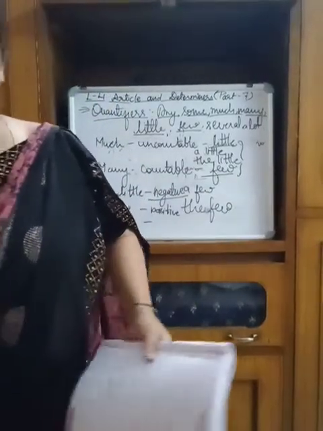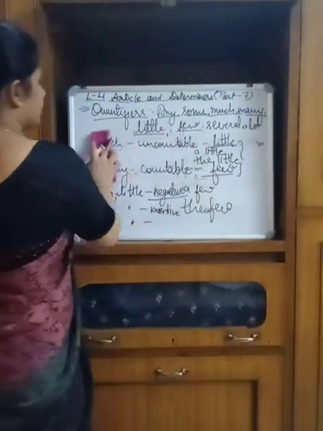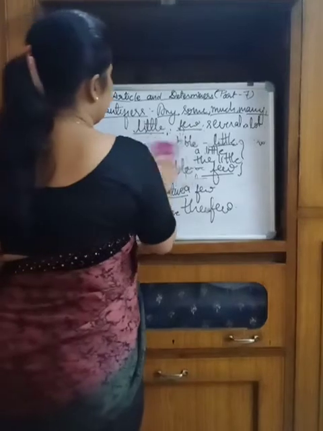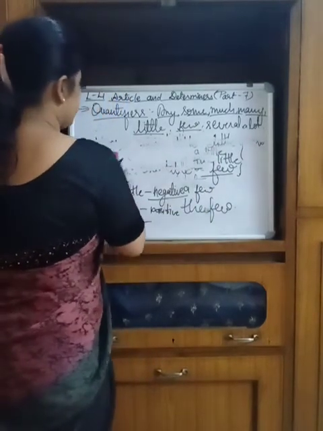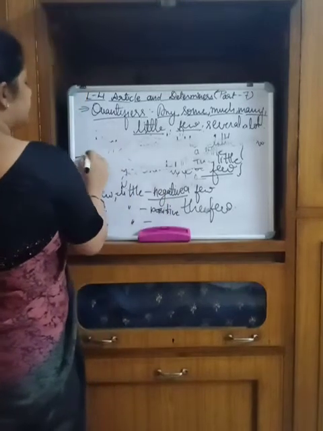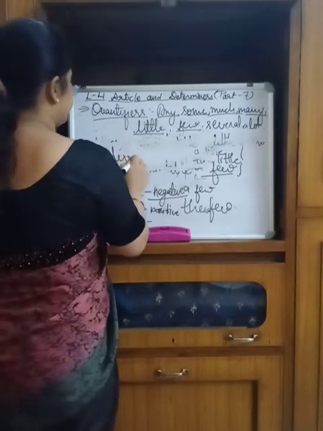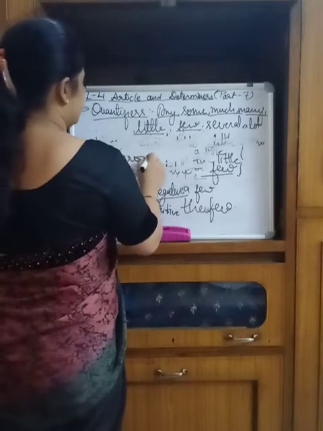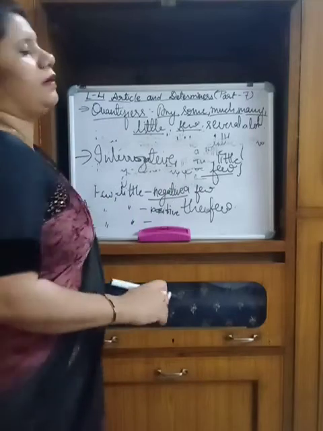Now next and the last one is the interrogative determiner.